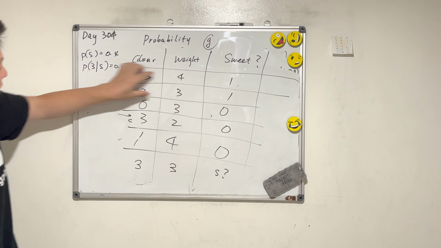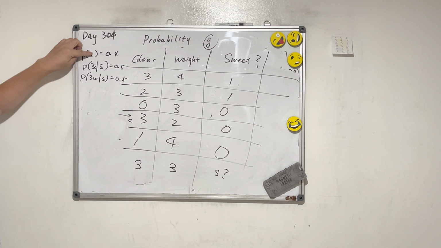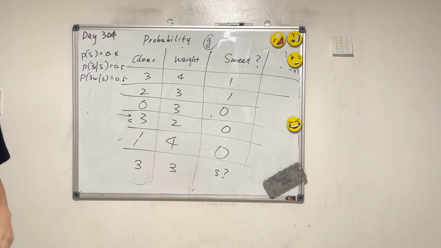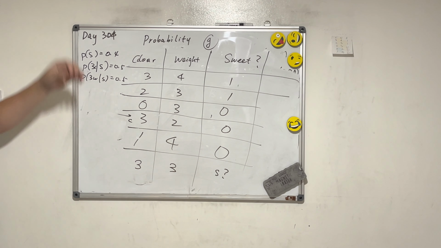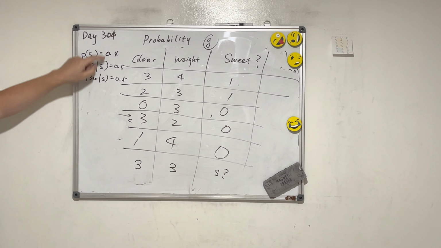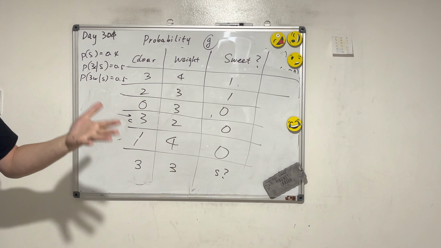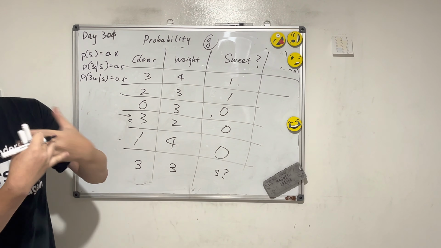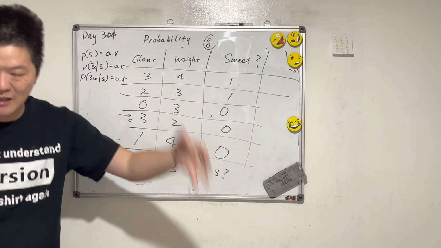So what's the probability of the apple being sweet, with color equals 3 and weight equals 3? You multiply all of this together. Remember the boxes thing, you multiply a half times a half.